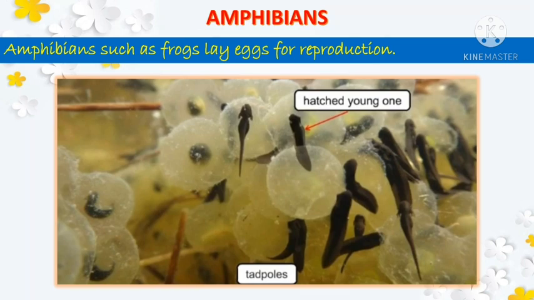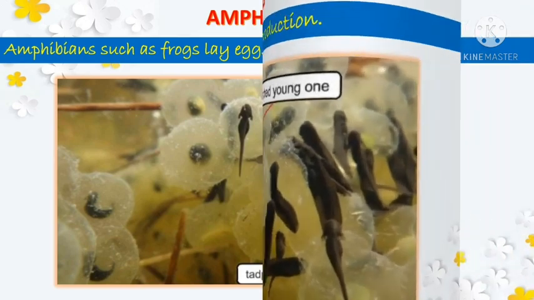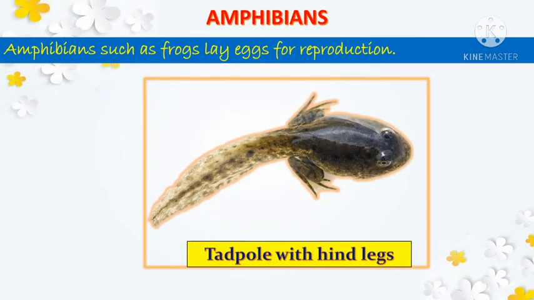The tadpoles do not resemble the frog and look like a fish with a tail. They even have gills to breathe. They survive in water because of the gills and eat small plants. Then, after 5 weeks, the tail of tadpoles becomes smaller. They develop hind legs. Now, what are hind legs? The legs which are present at the back.